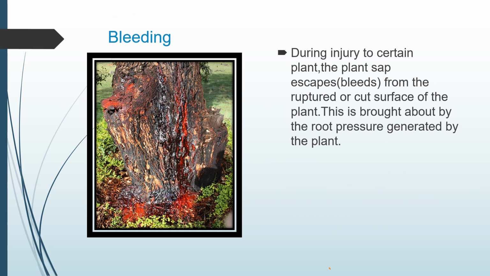Now, what is this bleeding? You can see this diagram of a plant from which something red, like blood, is coming out, as if bleeding is happening. During injury to a certain part of the plant, the plant sap escapes or bleeds from the ruptured or cut surface of the plant. This is brought about by the root pressure generated by the plant. So this is called bleeding.